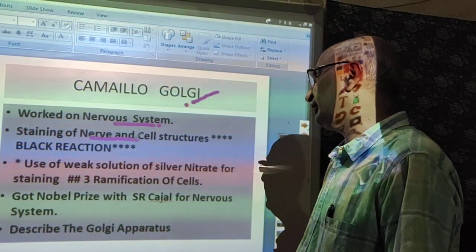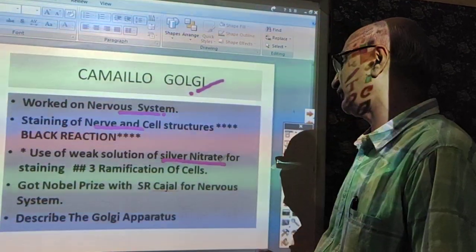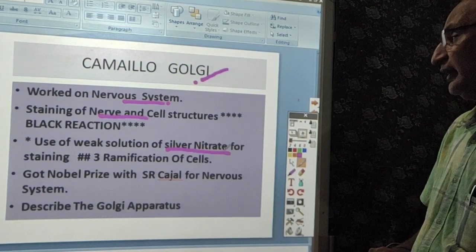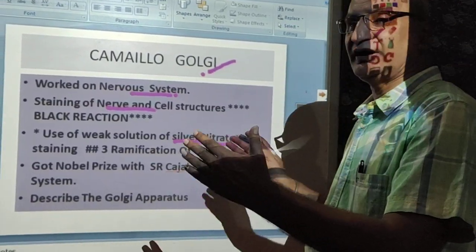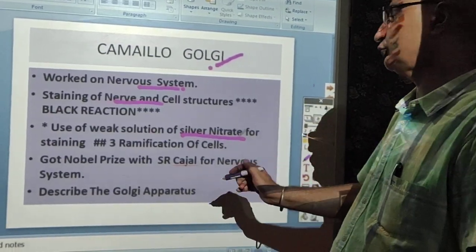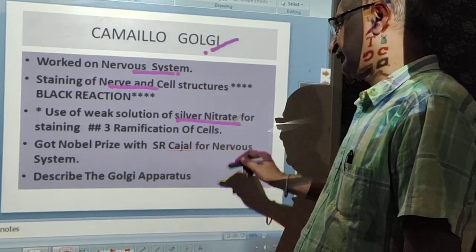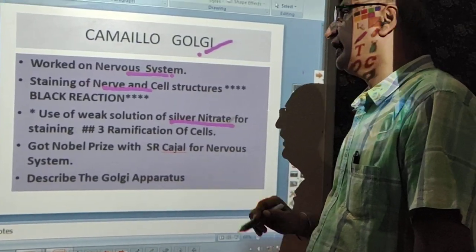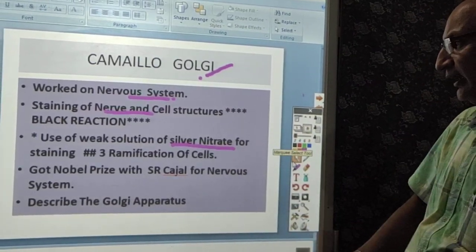He used a dilute, very weak solution of silver nitrate for staining the ramification of the cells. Cells dividing and redividing and proliferating here and there can be stained with the help of this silver nitrate solution. As I mentioned, Golgi discovered and described the Golgi apparatus.